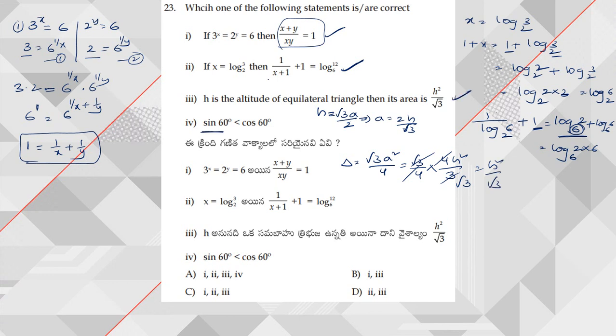Next, option 4. Sin 60 is root 3 by 2, cos 60 is 1 by 2. So 1 by 2 is smaller than root 3 by 2, hence this is wrong. So only 1, 2, 3 are correct. Hence option C is my answer here.